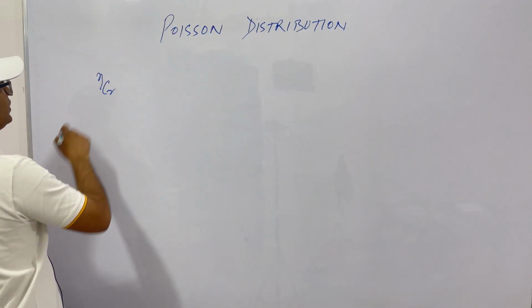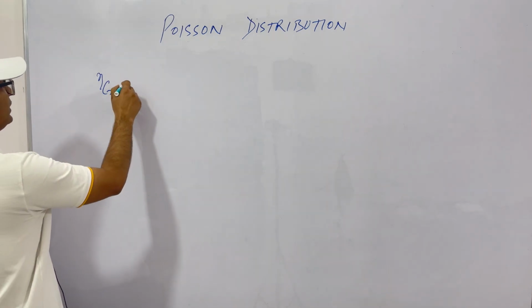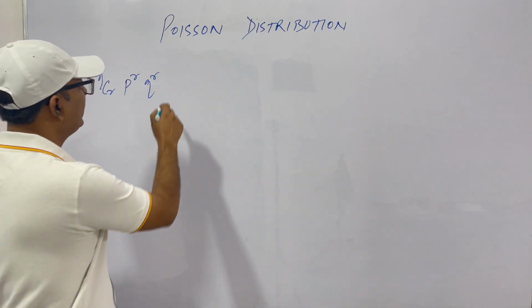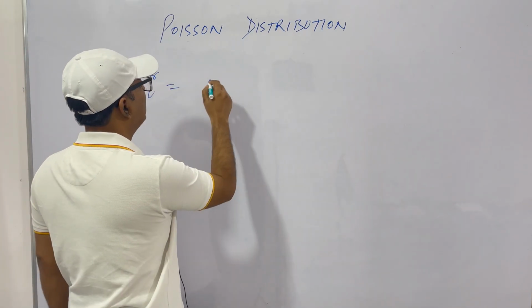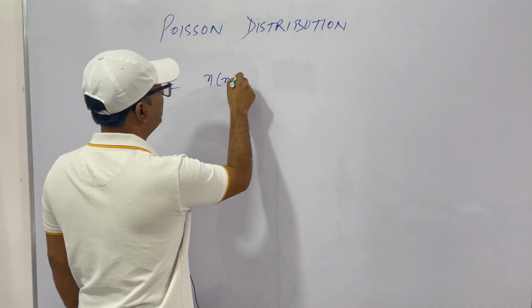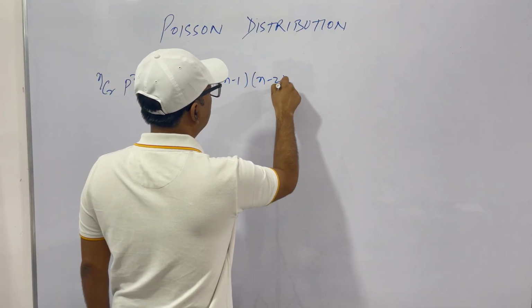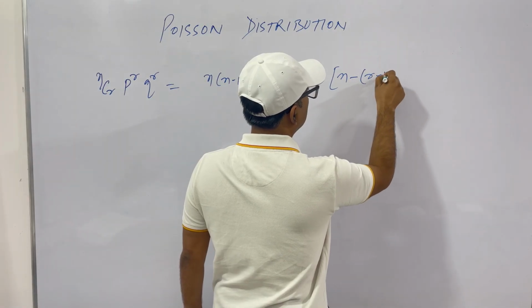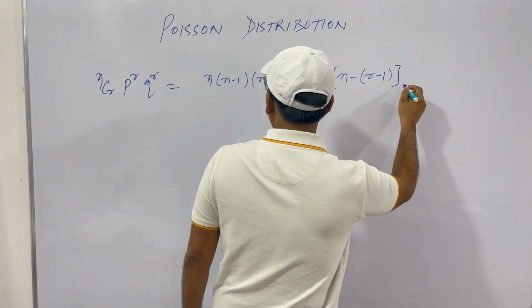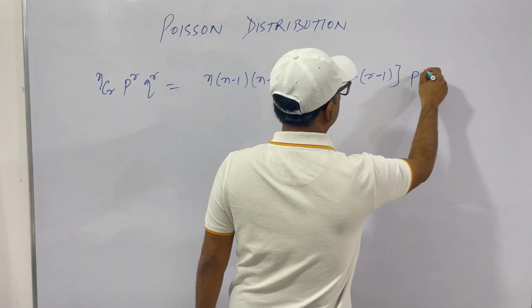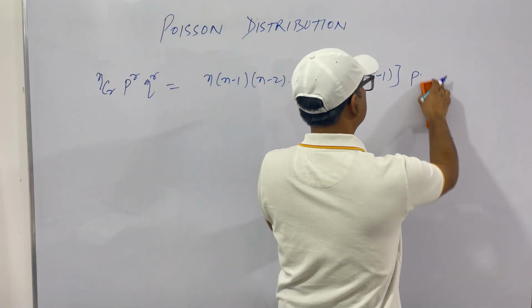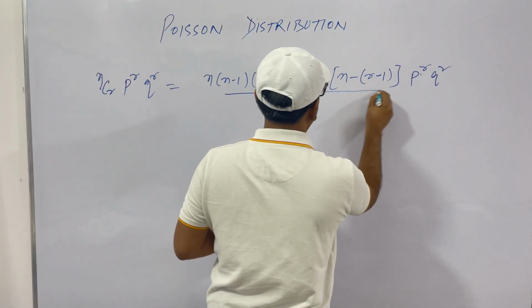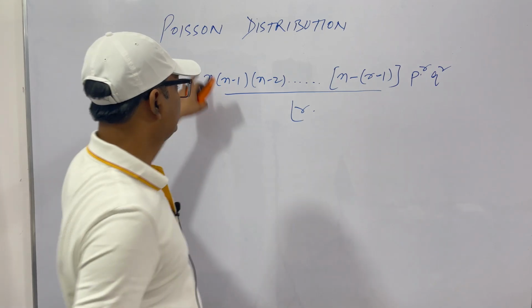In binomial distribution, the probability of r successes is this. We know this. nCr is n into n minus 1 into n minus 2 up to n minus r plus 1, divided by factorial r, then p to the power r, q to the power n minus r.